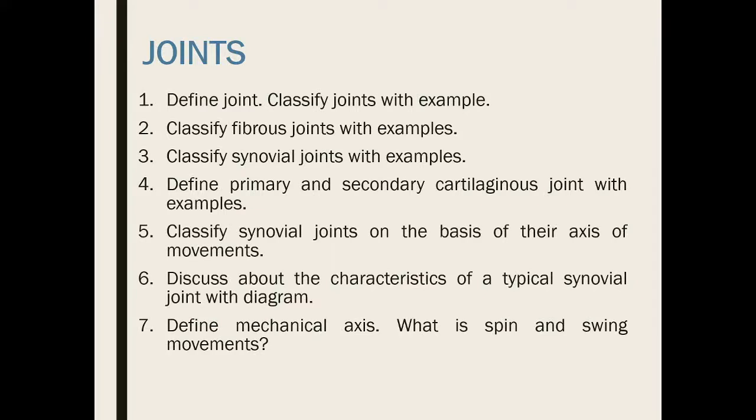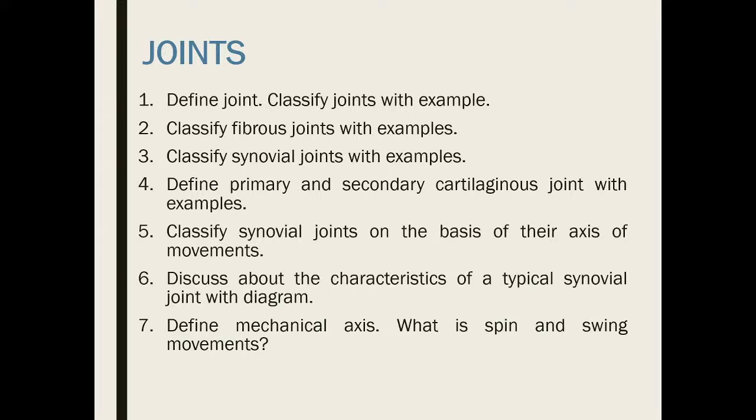Then the question will be classify synovial joint with example. Over here you can mention the morphological classification of the synovial joint, that includes plain type of synovial joint, ball and socket type, saddle type, condylar type, ellipsoid, and everything you can understand with their examples obviously. Then define primary and secondary cartilaginous joint with their example. Classify synovial joint on the basis of their axis of movement.